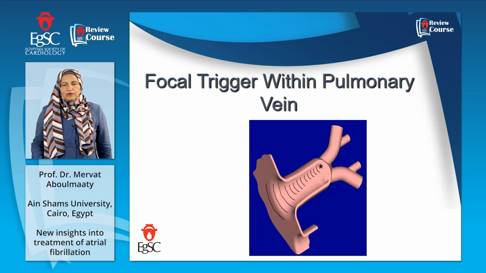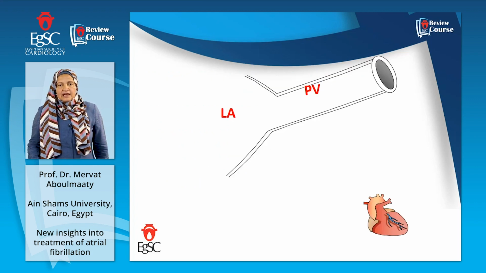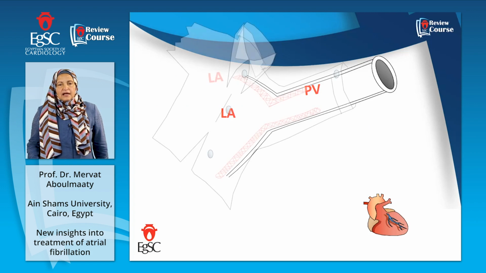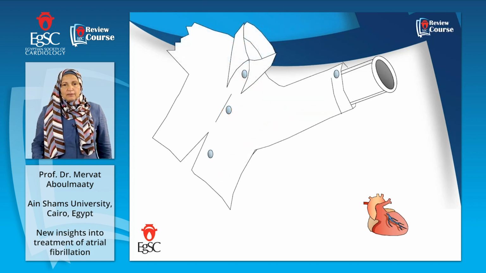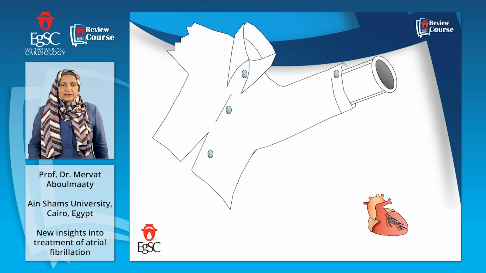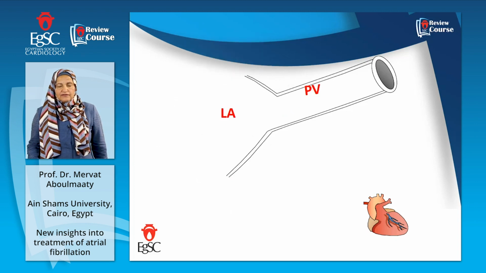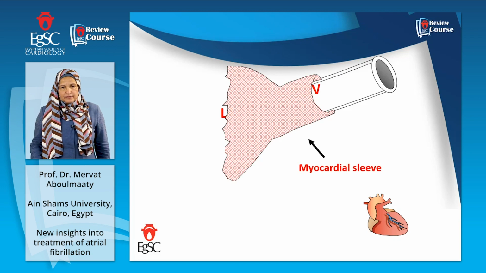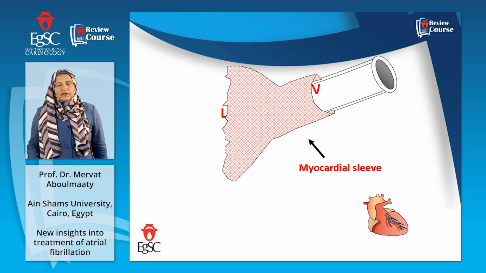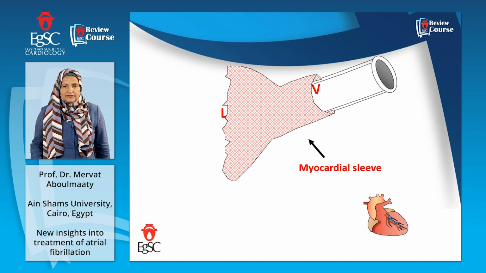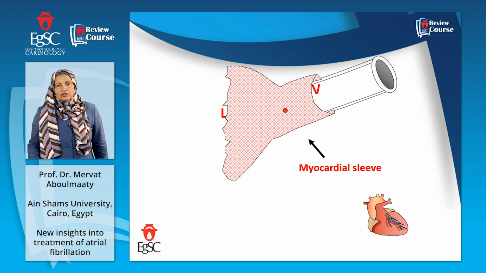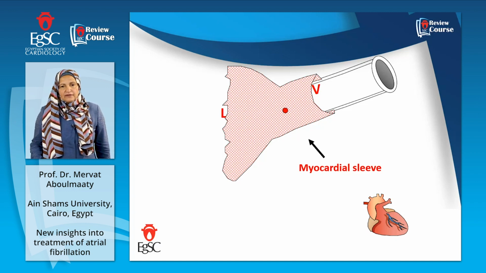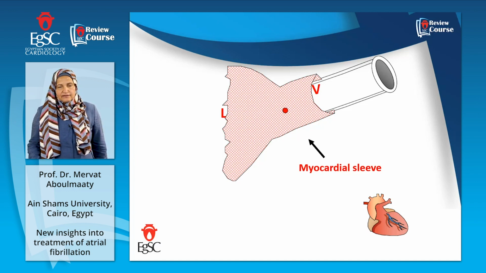Here are the foci within the pulmonary veins, and here the myocardial sleeves. These are the muscle fibers from the posterior wall of the left atrium extending into the upper part of the pulmonary vein. And these myocardial sleeves have a different refractory period between them and the other musculature of the posterior wall of the left atrium. The foci originate from within the junction of the pulmonary vein and the left atrium, and this is called the myocardial sleeve.